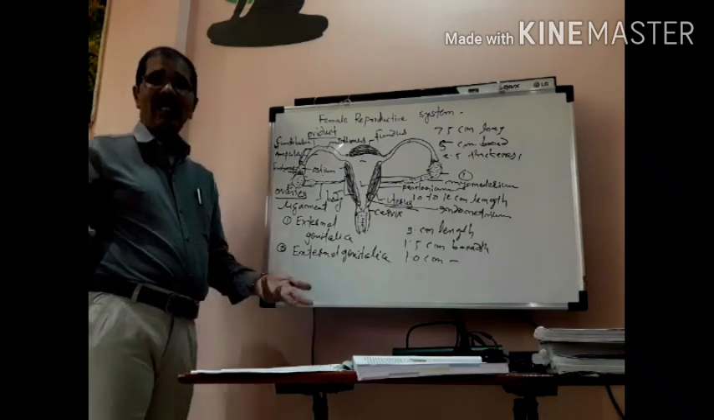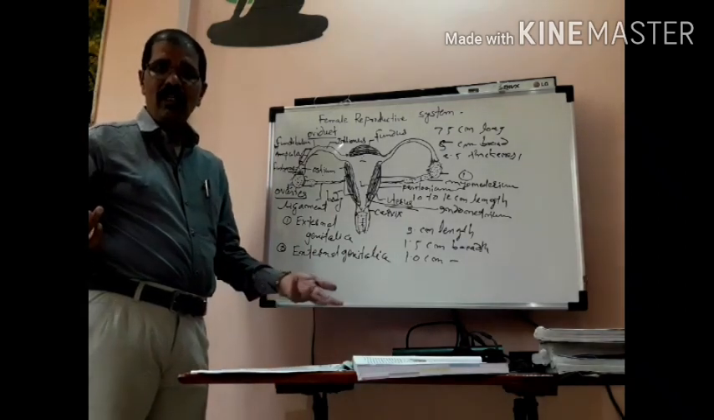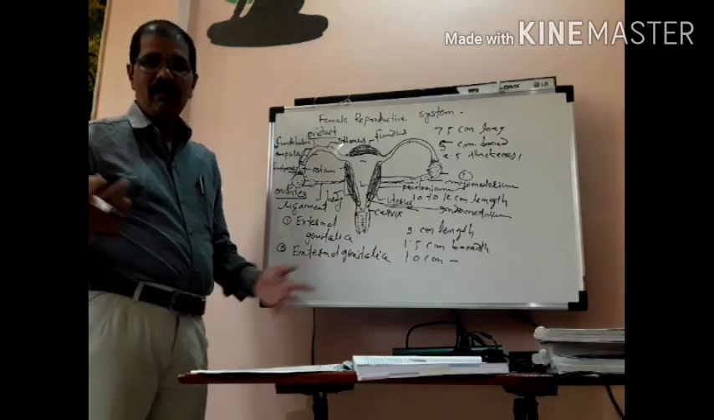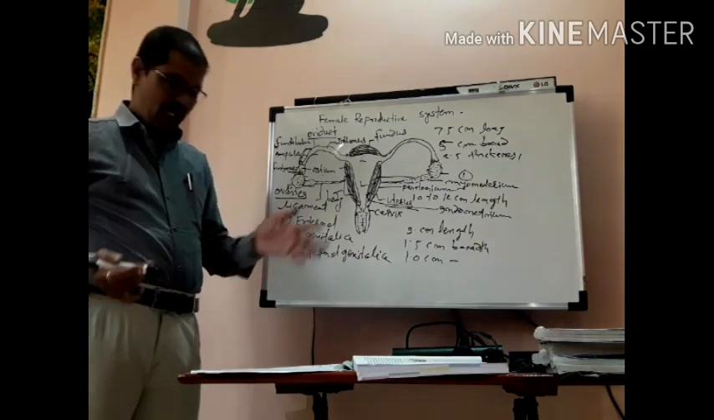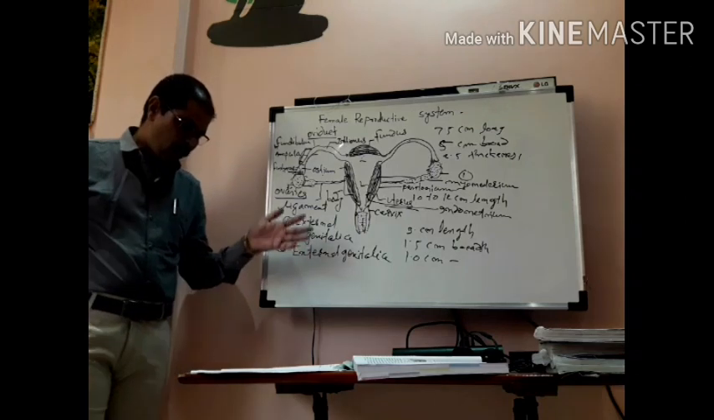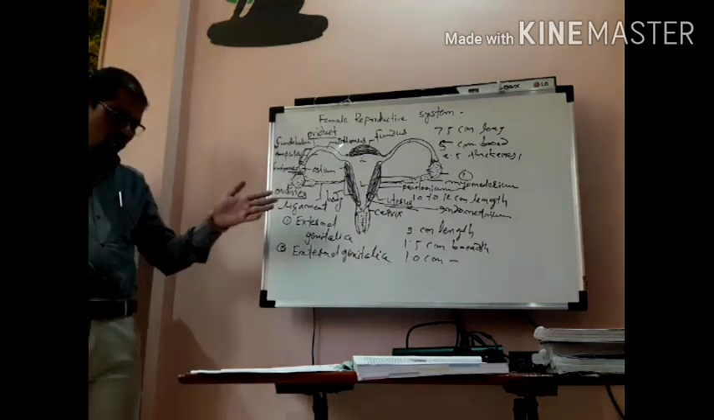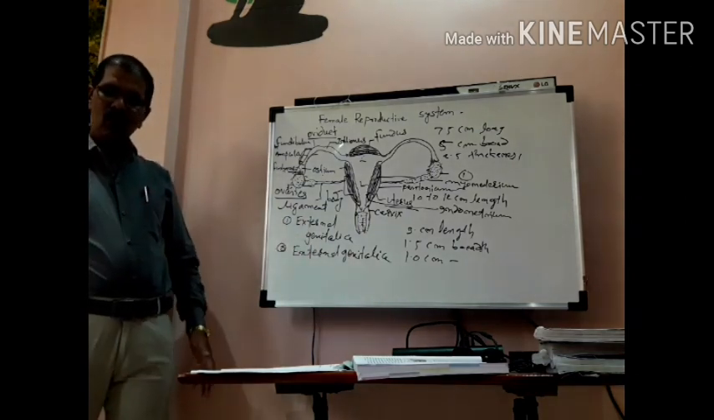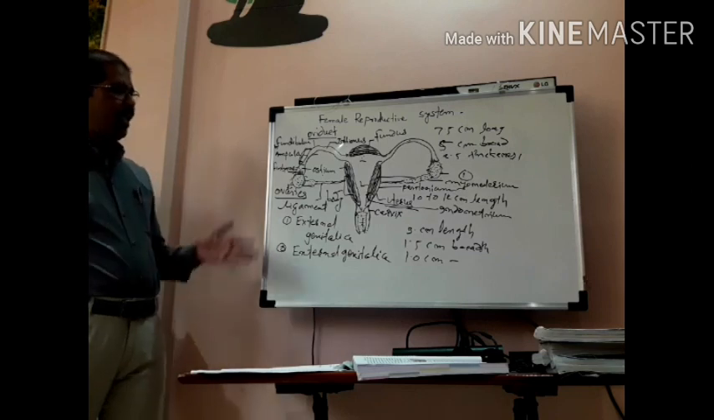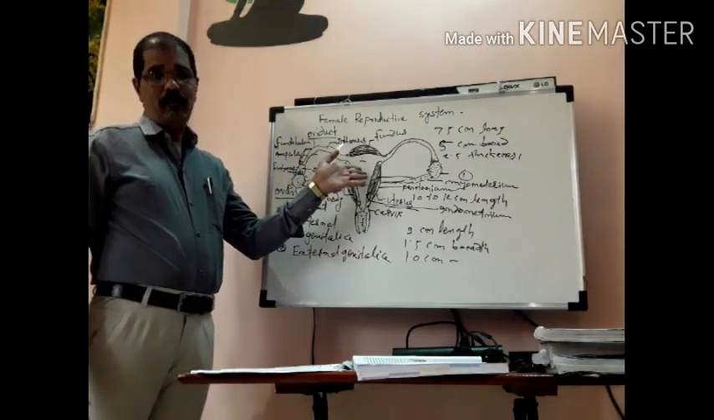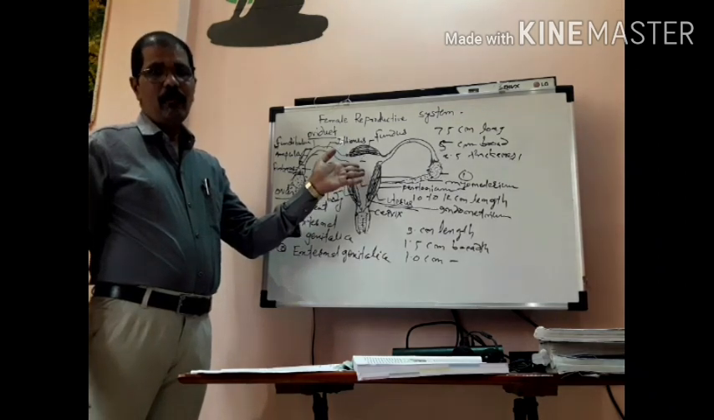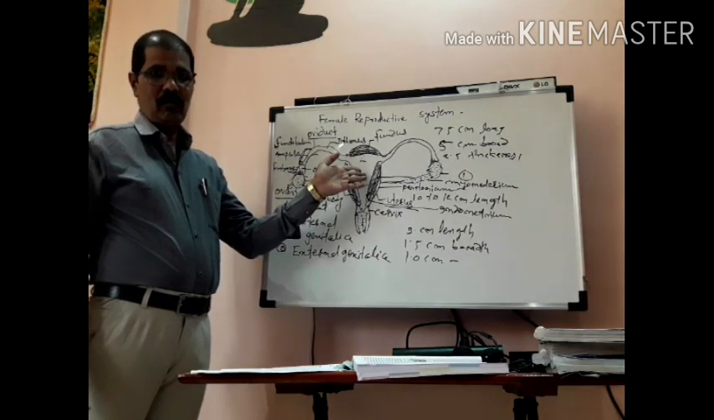But how many days, how many months? You know about that, 9 months. Or how many days? 280 days. It protects the embryo up to the birth, that means 280 days. So that's why I am saying it is a very important part in the female reproductive system.